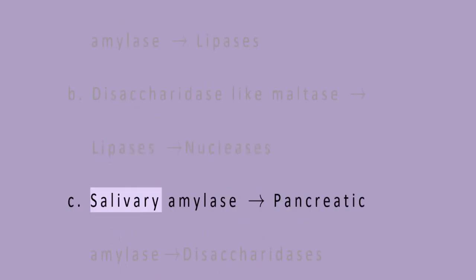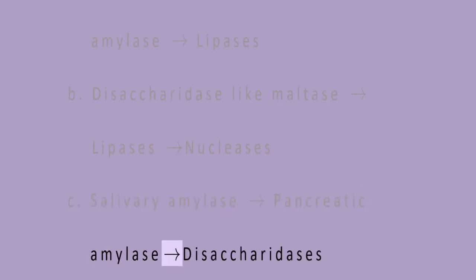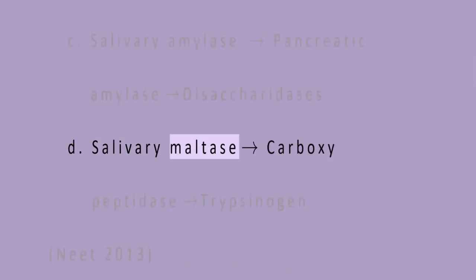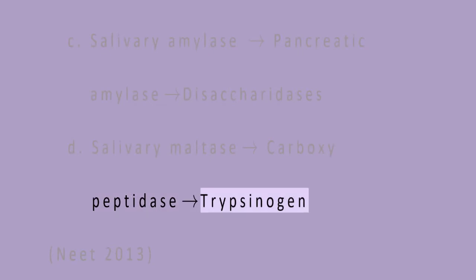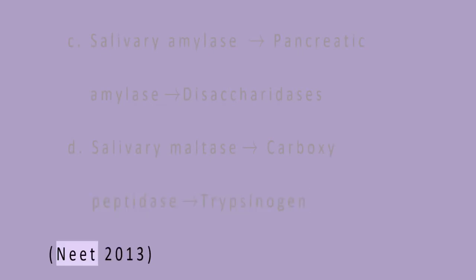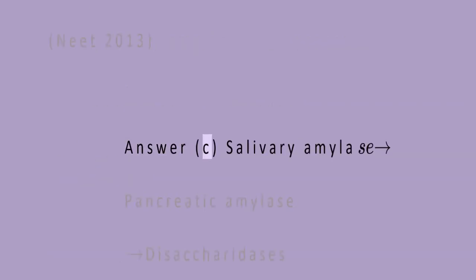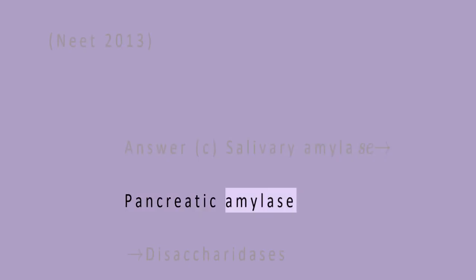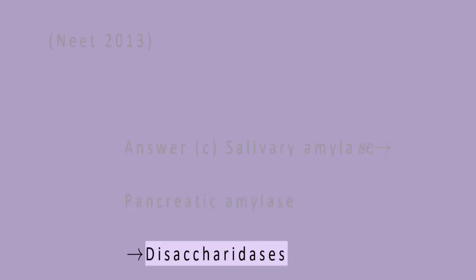C. Salivary amylase, pancreatic amylase, disaccharidases. D. Salivary maltase, carboxypeptidase, trypsinogen. NEET 2013. Answer C. Salivary amylase, pancreatic amylase, disaccharidases.